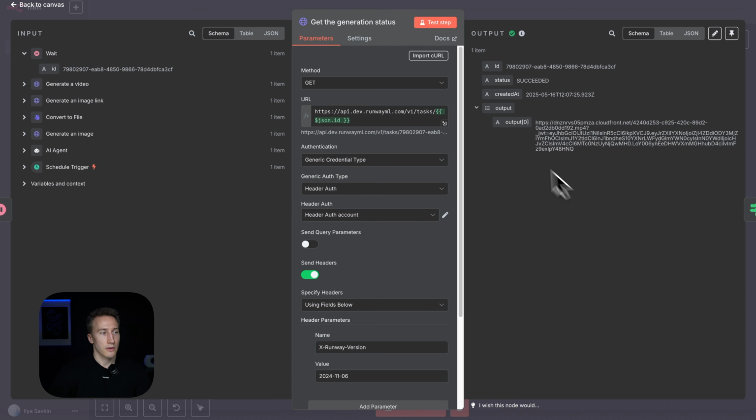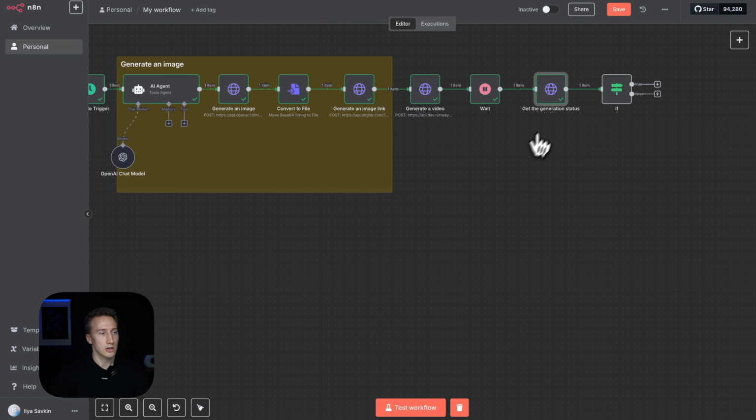So let's get back. So the status, as you can see, is succeeded now because it took us a bit of time to create this node and with all the explanation. So while I was explaining all that, the video generated and the status went to succeeded. But of course, it won't be like this straight away. It still takes a bit of time.